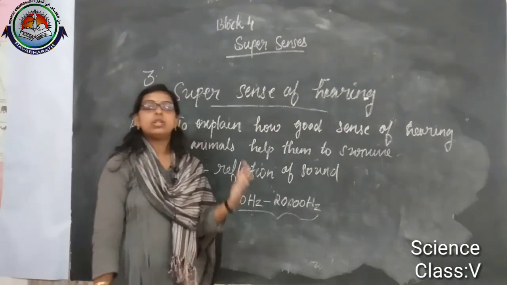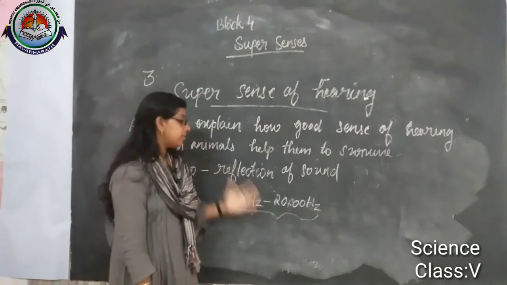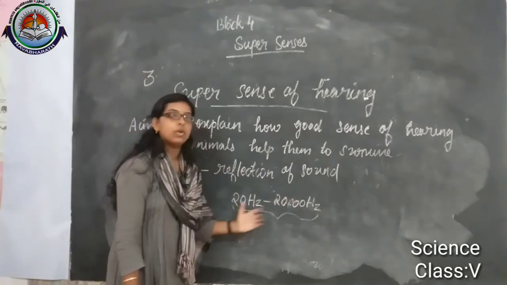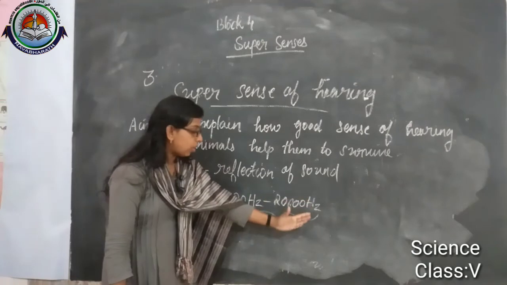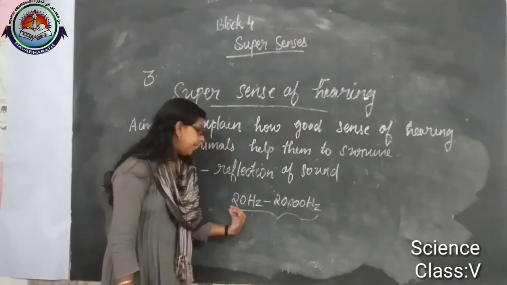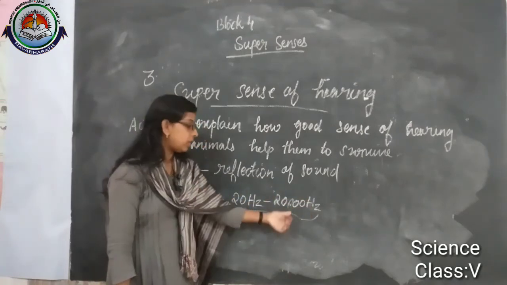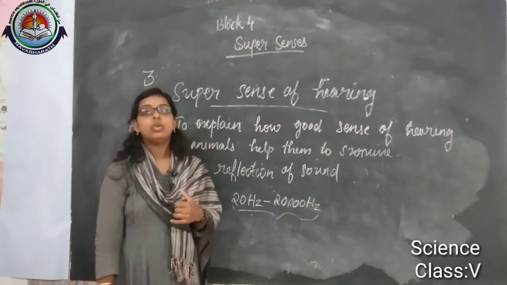If we are not hearing our echo, it means that it is more than 20,000 hertz or less than 20 hertz.